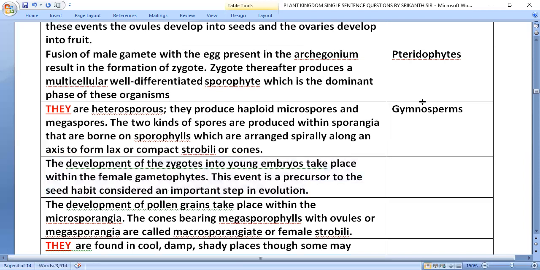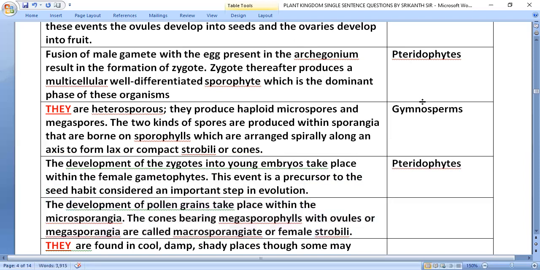The development of the zygotes into young embryos takes place within the female gametophyte. This event is a precursor to the seed habit, considered an important step in evolution, in pteridophytes.